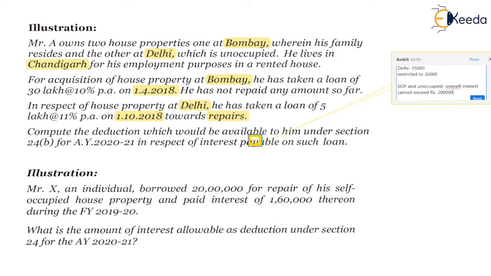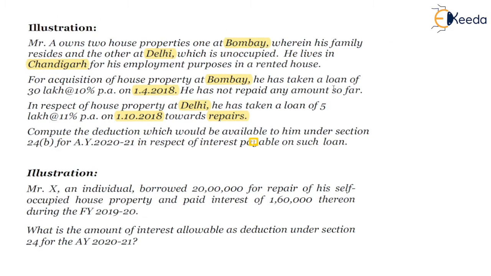So there are two restrictions that we can see over here. First, the 3 lakhs was restricted to 2 lakhs because it was on an SOP property and the loan is on acquisition of property. The second restriction is on repairs, wherein 55,000 is restricted to 30,000. Overall, since the total interest paid exceeds 2 lakhs on SOP and self-occupied property, the overall interest limit cannot exceed 2 lakhs.